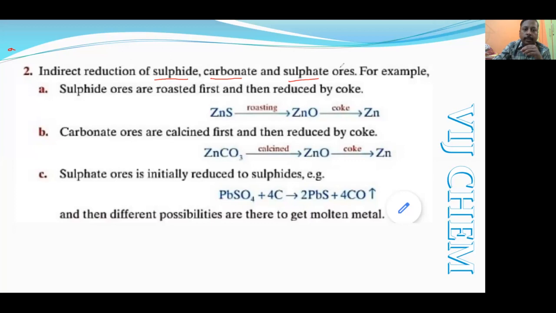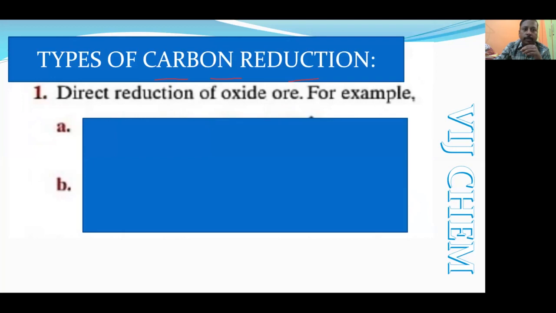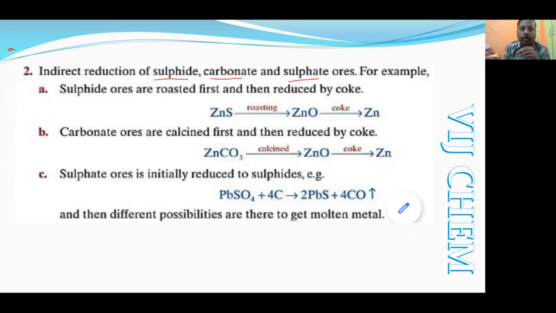See, I will show you the previous one where we studied the direct reduction, the direct reduction of oxide ore. Now the indirect reduction takes place in how many cases? Three conditions. The first one is the sulfide ore, for example zinc sulfide. The second one is the carbonate ore, zinc carbonate, and the third one is the sulfate ore, lead sulfate. In these, the reduction happens indirectly.